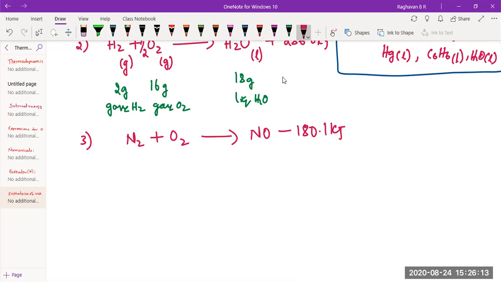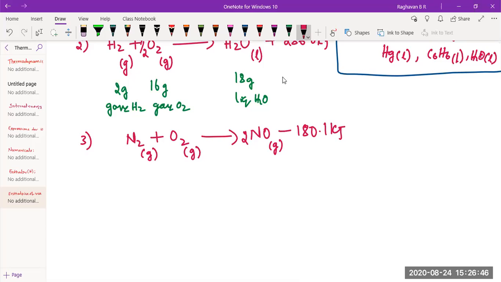What should I do now? Physical state. Is it gas, liquid or solid? Gas. Gas. Gas. Now, fine. It is a thermochemical equation. Can I declare that now? Not balanced. Balance it. This is actually 2NO, okay, it is 180.1 kilojoule.